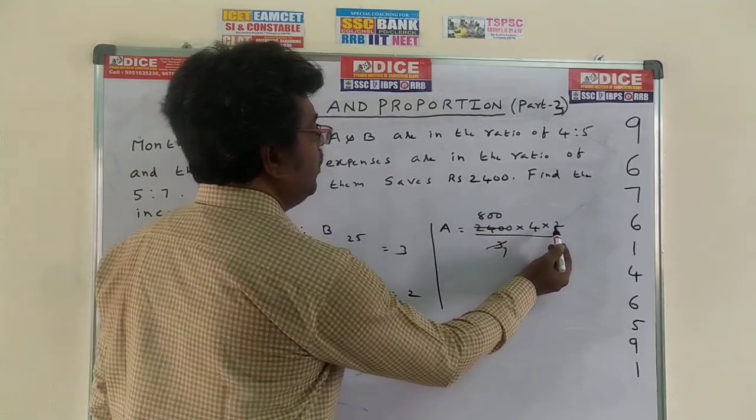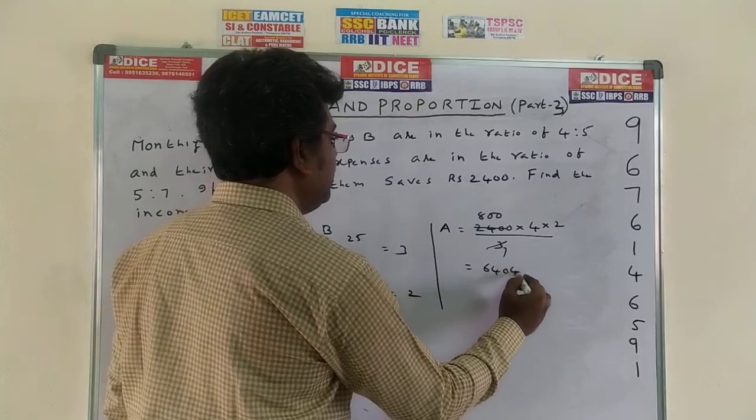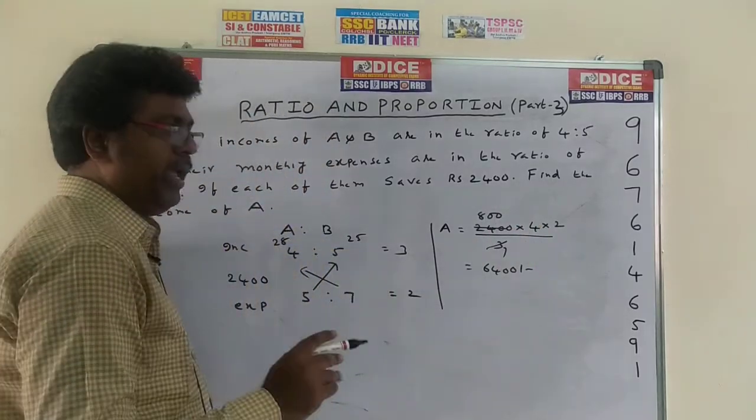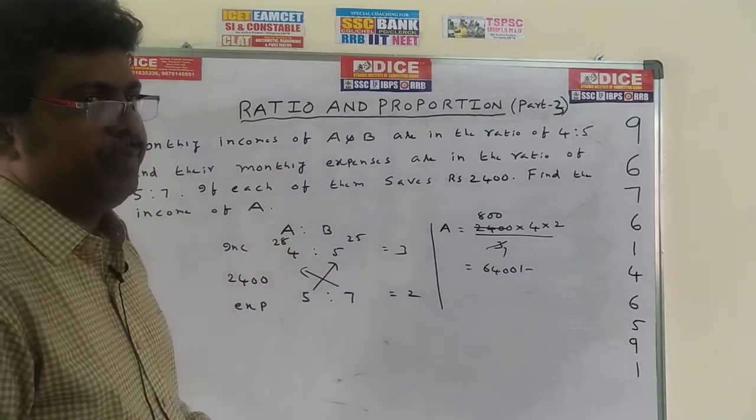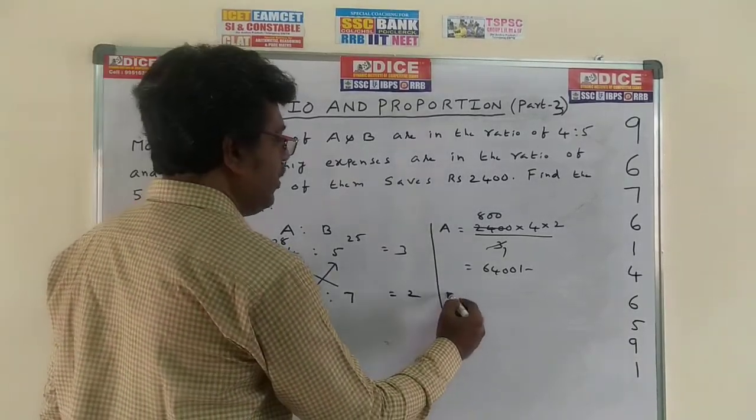800 into 4 into 2, 4 into 2 is 8, 8 into 8 is 6400. This is A's income. Same model as the previous problem. If you want to find B, I am giving the numbers. Now tell me, you have to tell me B.